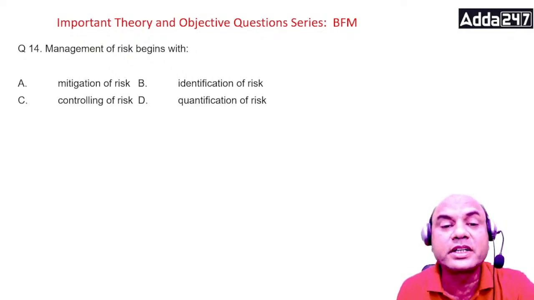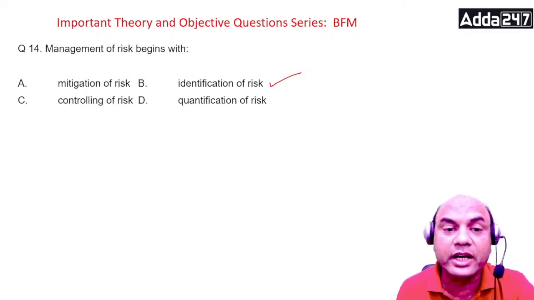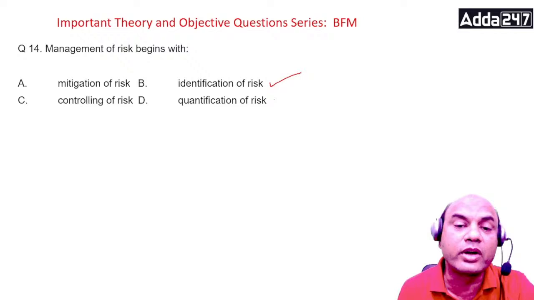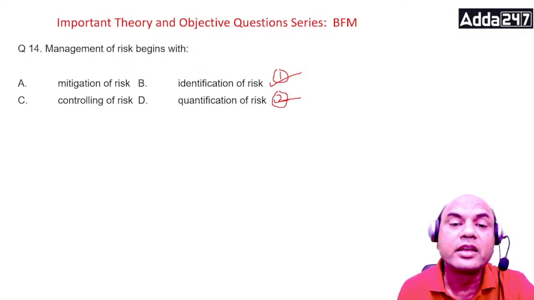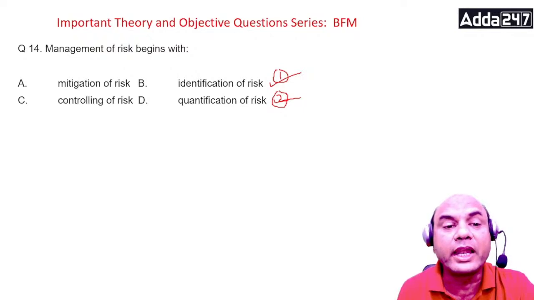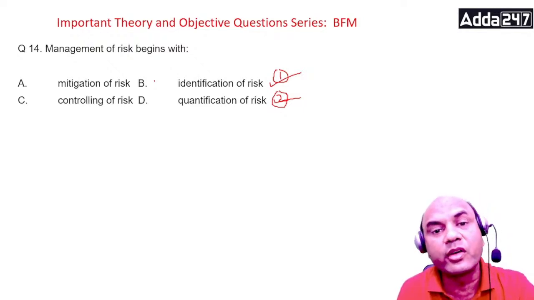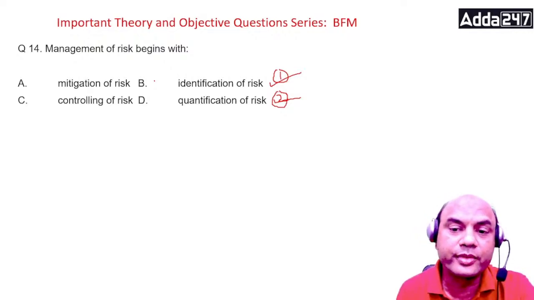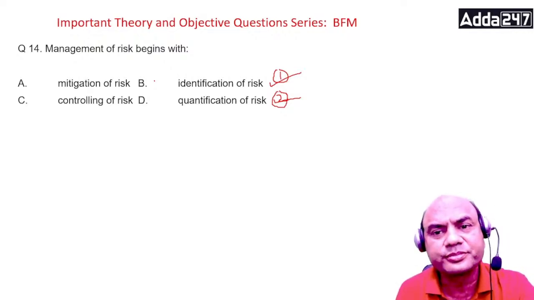Always remember, first it is identification of the risk. Once you identify, then you quantify it. Quantify, that is step number 2. There are total 4 to 5 steps in this. Then control, mitigation, right? So management of risk begins with what? Just now I have told you, identification of the risk. Step number 1. You have to first identify the risk, whether the risk exists or not. That you have to know first, isn't it?